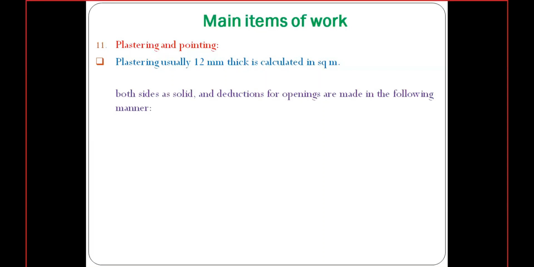Okay, so here we need to consider the dimensions of walls, from the inner face and outer face also. We need to consider the dimensions of the walls on the inner face and outer face. Why? Because we are plastering on the inner face and outer face also. If we are plastering walls, there will be deductions, because there will be openings in the walls. If there is an opening, there will be no plastering. That means we need to consider that deduction.